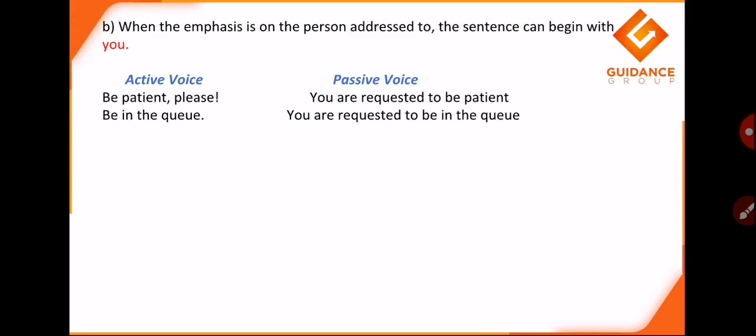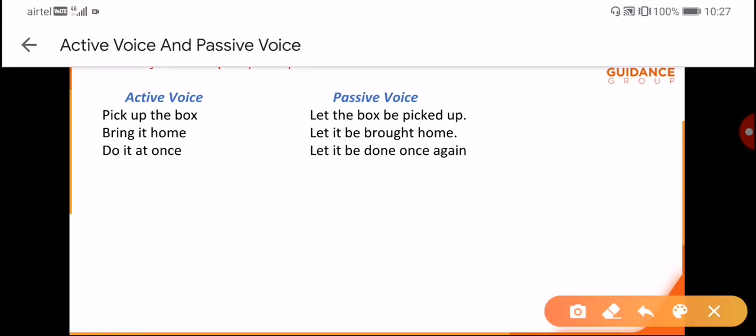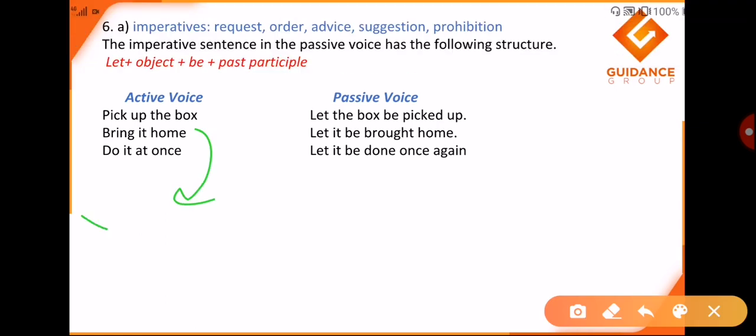Now, when the emphasis is on the person addressed, the sentence can begin with you. Now, be patient, please. This is something that we are telling to someone. So now it says you are requested to be patient, and then be in the queue. You are requested to be in the queue. Even this can be used previously, like when it says pick up the box.